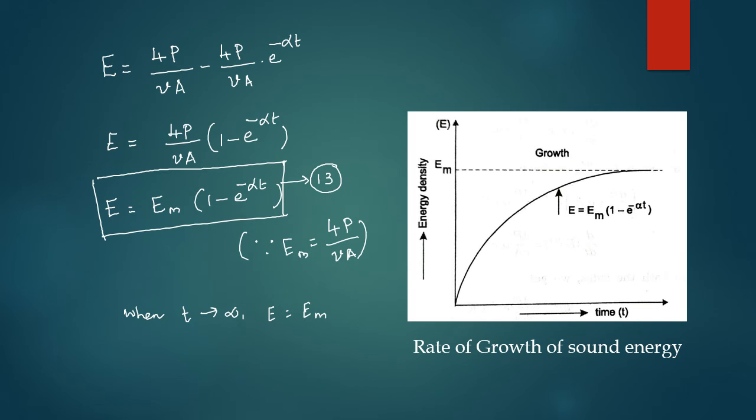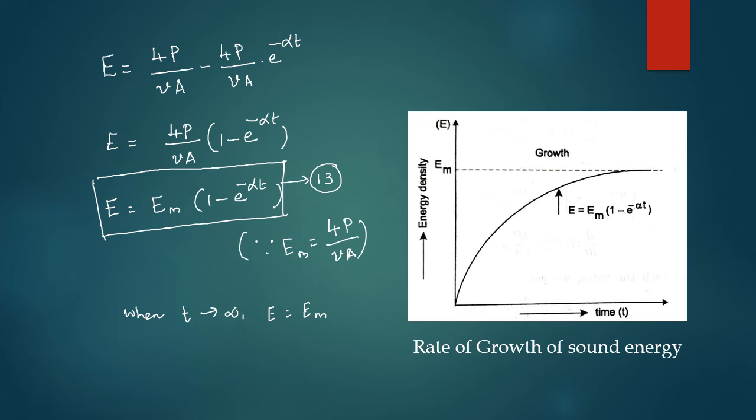Put this as equation number 13. Here Em is equal to 4P divided by small v into capital A. Equation 13 represents the growth of sound energy density E with the time t.